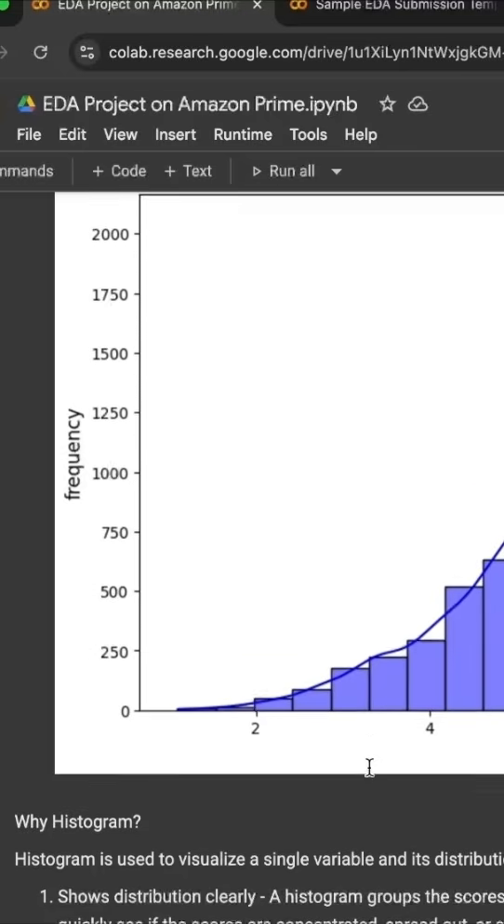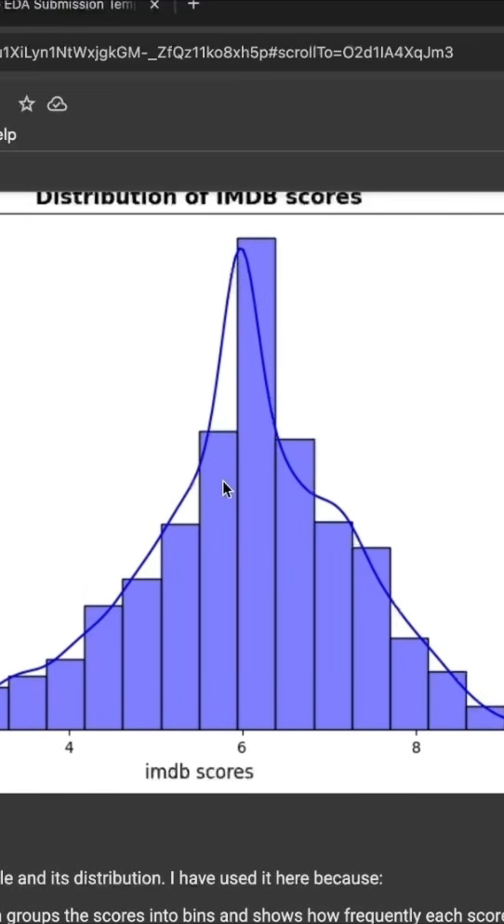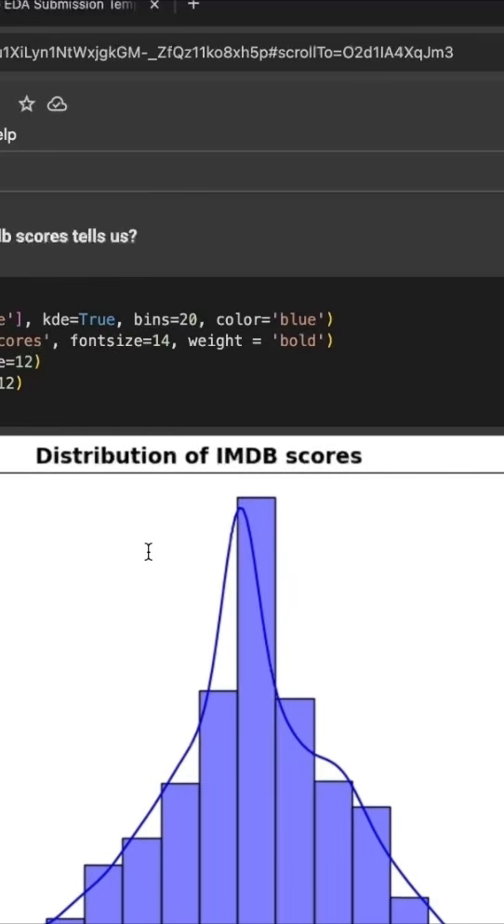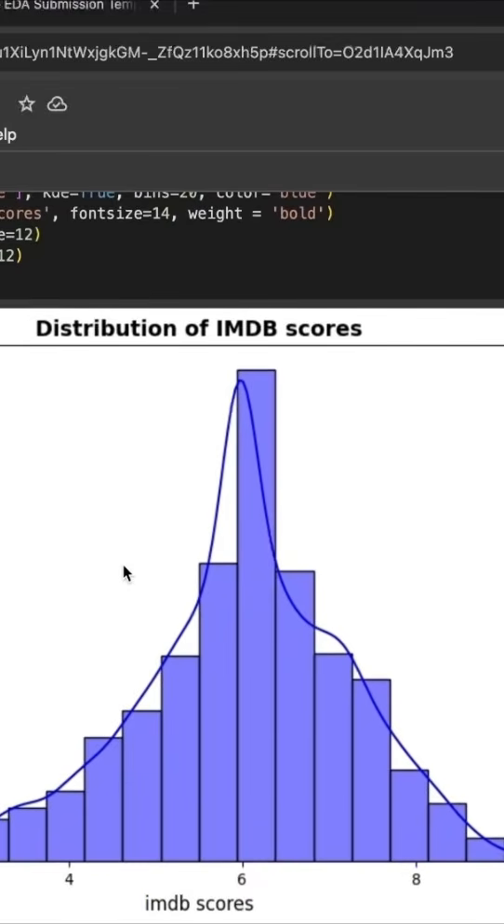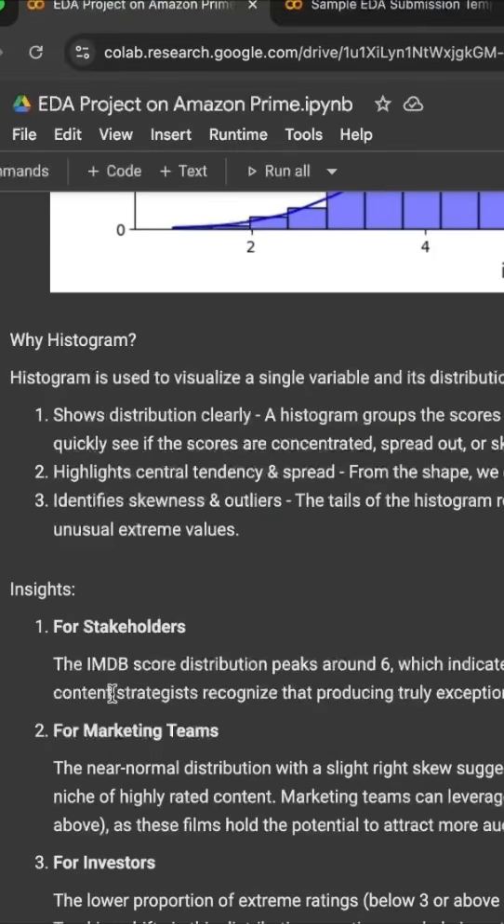So we can see here, it is a fairly normal distribution. We can see the peak of the bell curve here, and then again it's going down. What are the insights that can be drawn from this visualization? This analysis can provide insights to the stakeholder, in which we can see that the majority of movies are perceived as average. This insight helps the content strategists to recognize that producing truly exceptional content, 8+ rating, is rare but highly